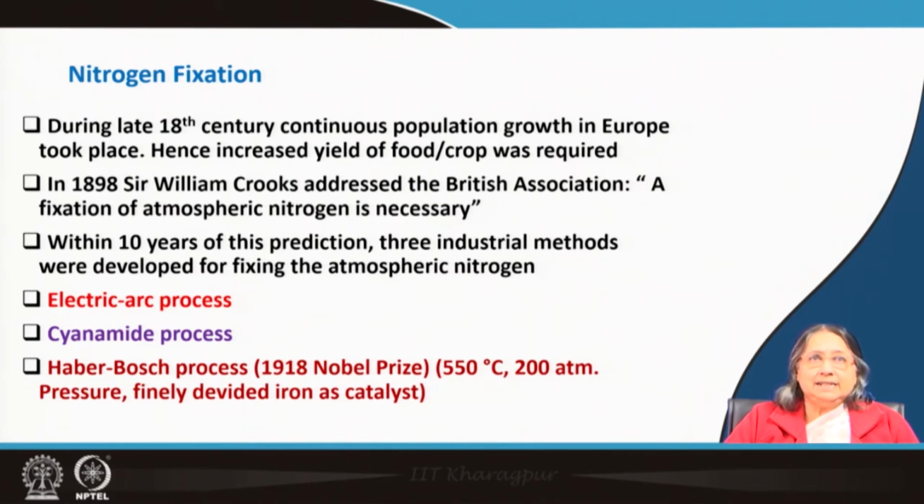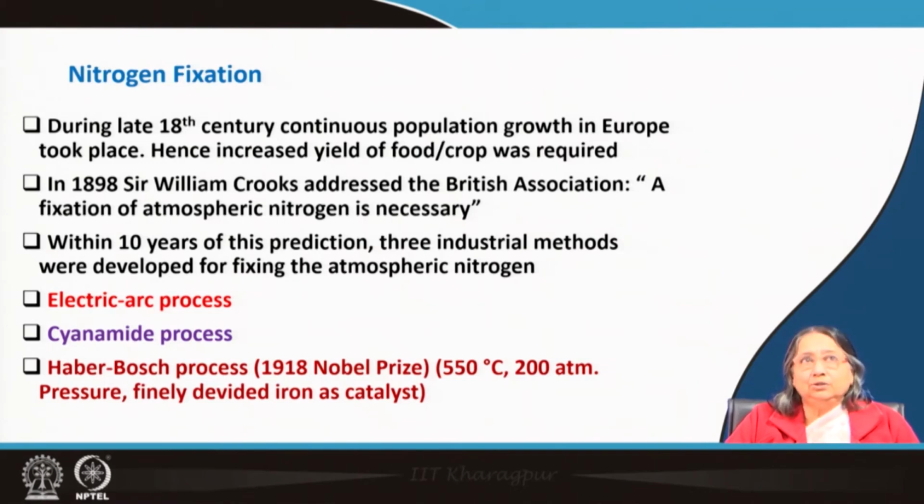Before the 18th century we were mainly dependent on animal waste and many minerals, for example saltpeter, chile saltpeter, nitrate.